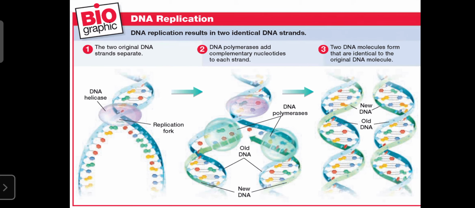That is the overview. The first step is the formation of the replication fork in the presence of the DNA helicase. In the second, the DNA polymerase group of enzymes plays an important role in the formation of the new strand along with the old strand. As well as there is a formation of the bond between the new strand and the old strand. Like that, the new daughter cells are identical, with the same genetic material. So this is the overview regarding DNA replication, nothing but the formation of the two daughter cells.